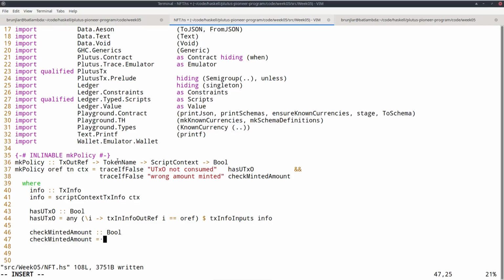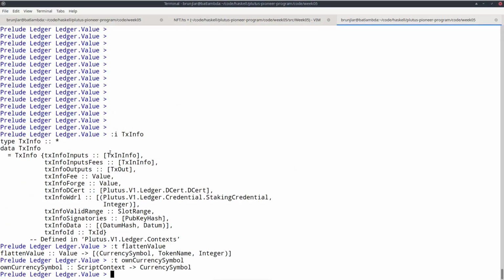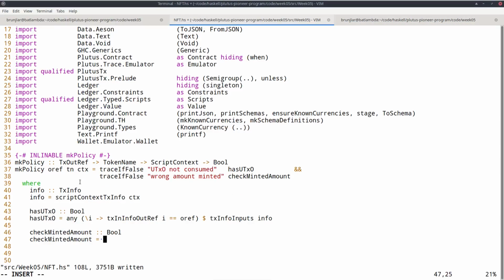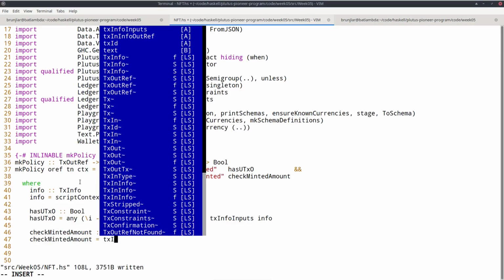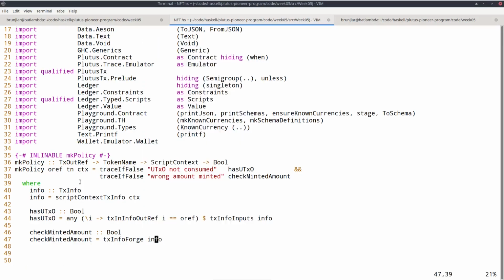So first of all, we need access to the forged value. And in the REPL, we can check if we ask for information about the txinfo type. Again, there's this field called txinfo forge. So by using txinfo forge, applying it to our info, this is now the value that is forged.